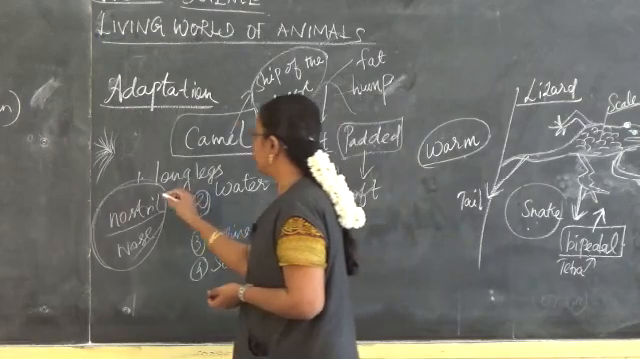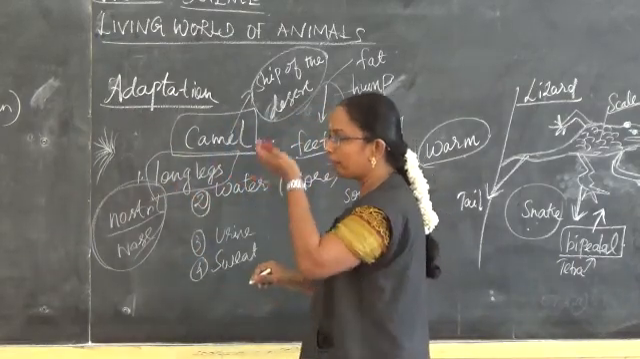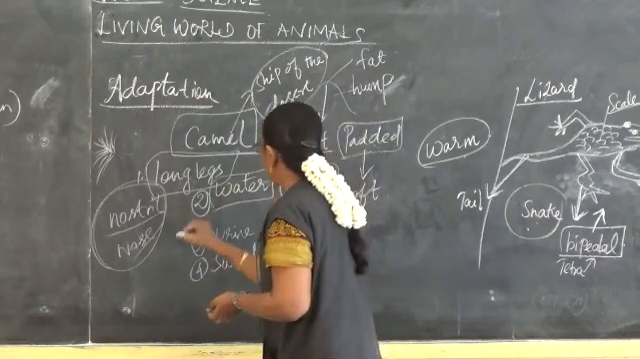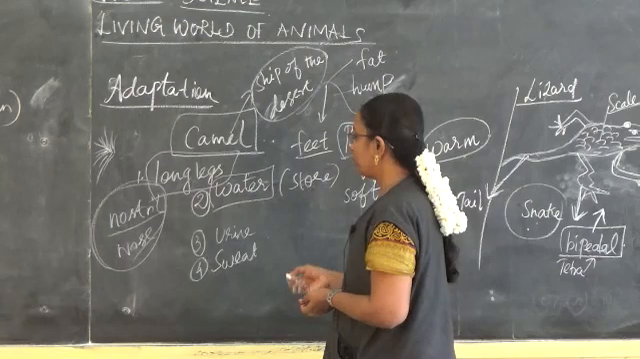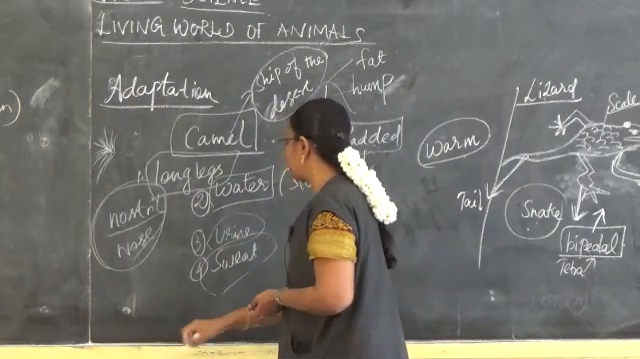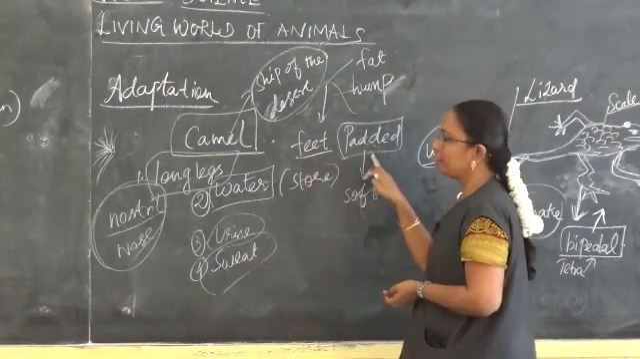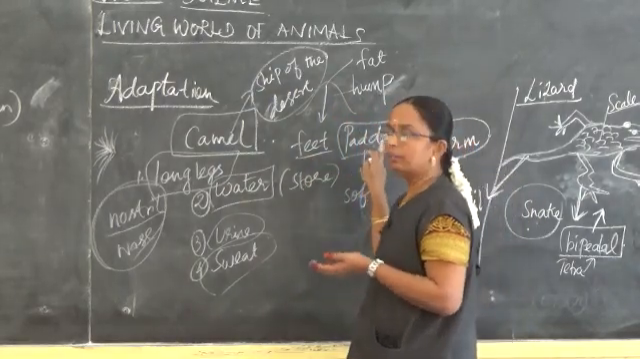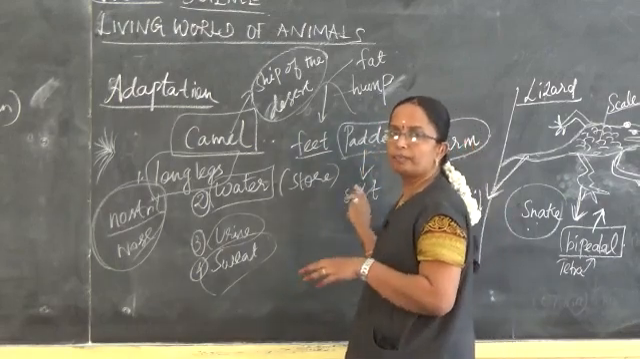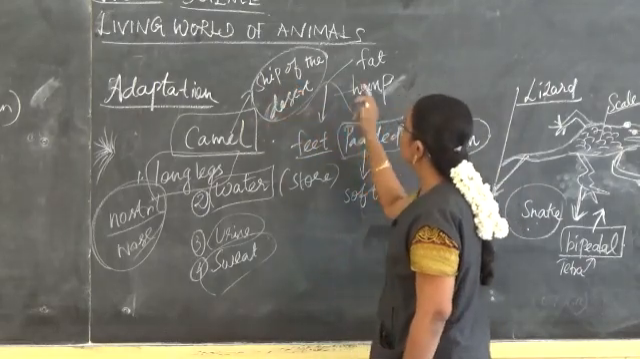In them, long legs are present so that the body is away from the heat, and then they drink a lot of water when it is available, and then they pass a small amount of urine, and sweat is also very less in them. And then in their feet, a pad-like portion is there. With the help of the pad, they are able to walk easily on the soft sand. So the camel is also known as the ship of the desert.